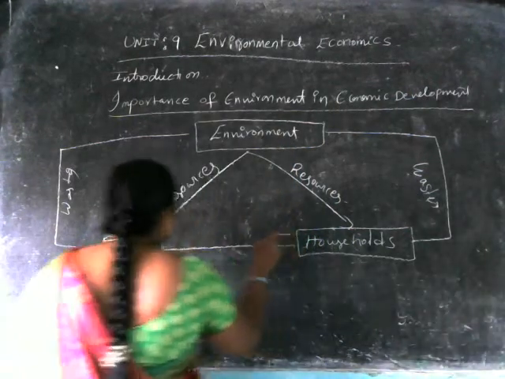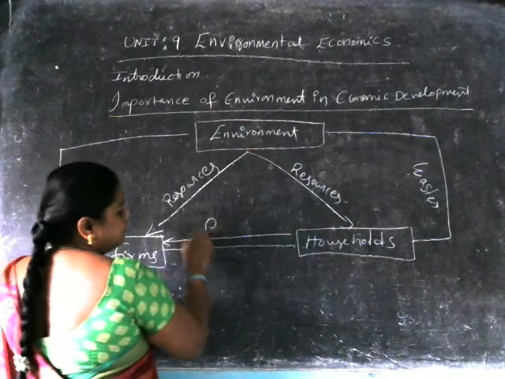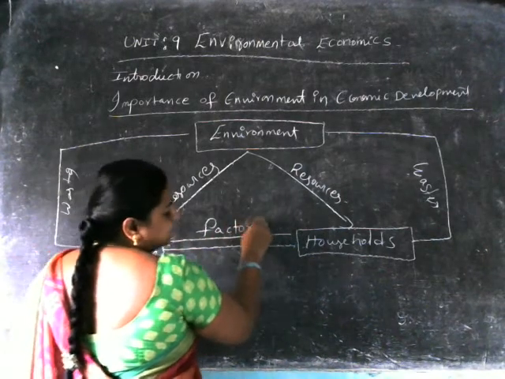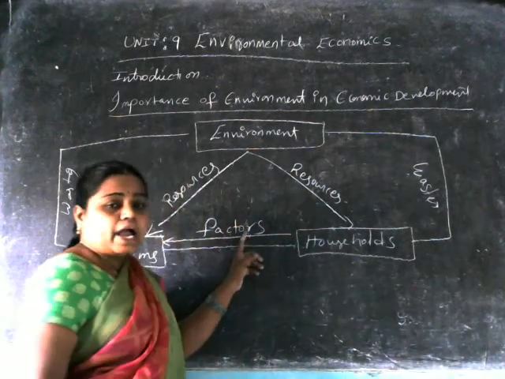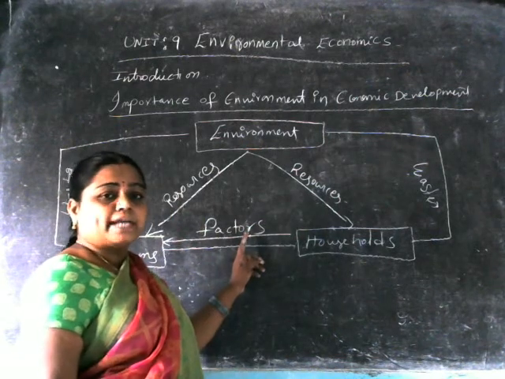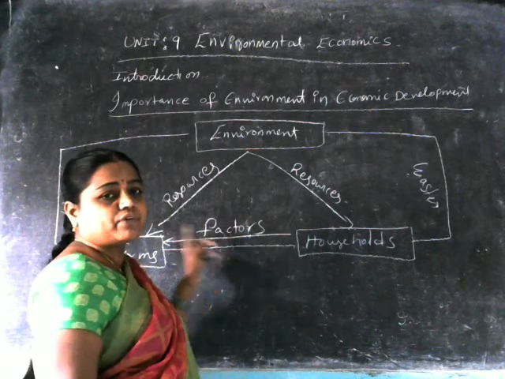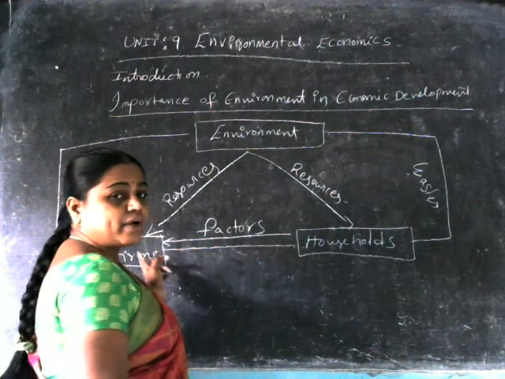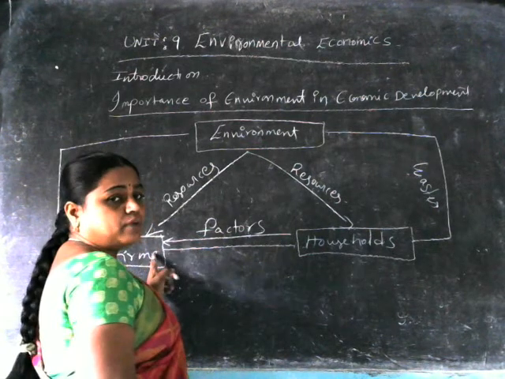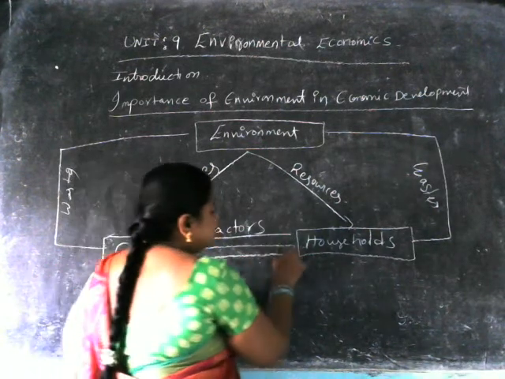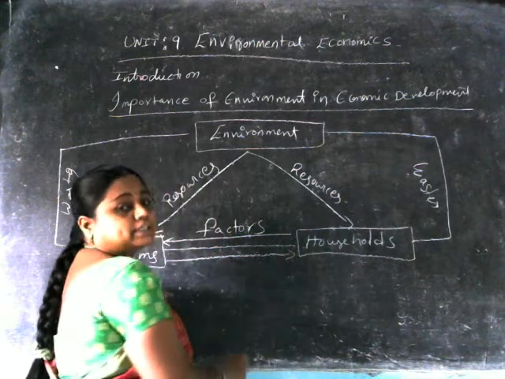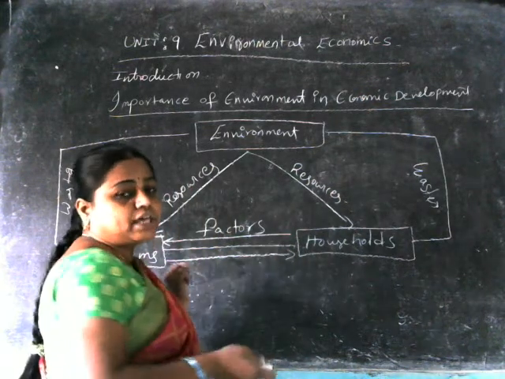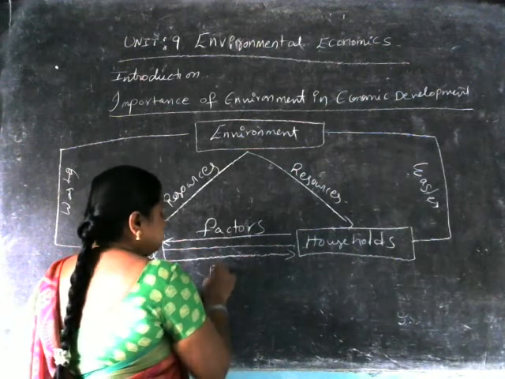Households provide the farms with factors of production, different factors like land, labor, capital, and organization. The households provide the factors of production for the farms. The farms provide the households with products, the different goods and services that we get here.